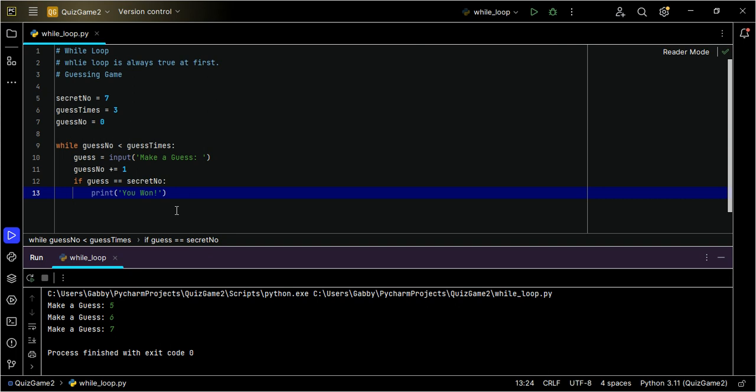So now what I'm going to do is, in order to make this work, that is to print what you want, what is actually wrong there? Take note, every input supplies a string. Every input supplies a string. So we now convert this, and mind you, our secret number is 7. So an operation cannot be performed with it, because our secret number is an integer, while the guess being an input is a string.